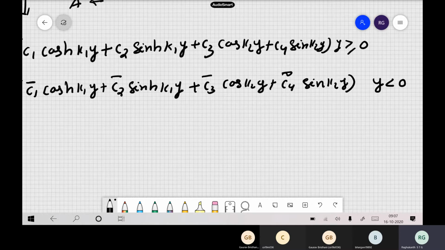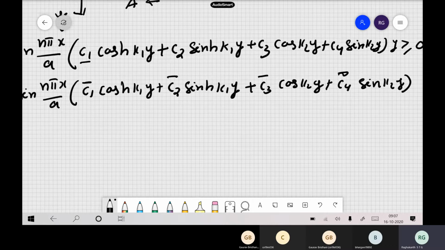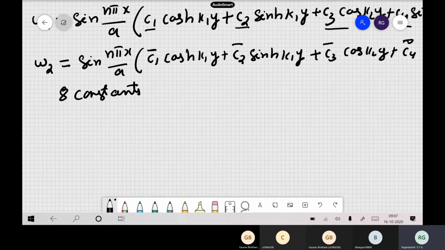Now all of you know what these k1, k2 and the other terms are, as we have written previously. But the constants: we have to find out how many constants there are here. If you see here, 1, 2, 3, 4, so a total of 8 constants are there. Now we have to write all the boundary conditions to find these constants.